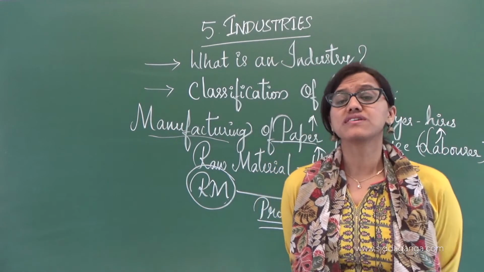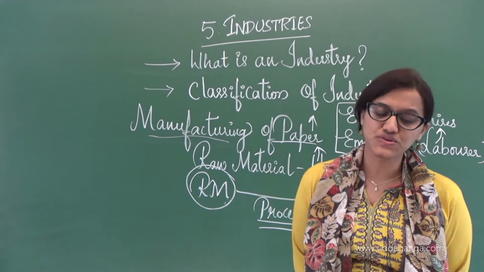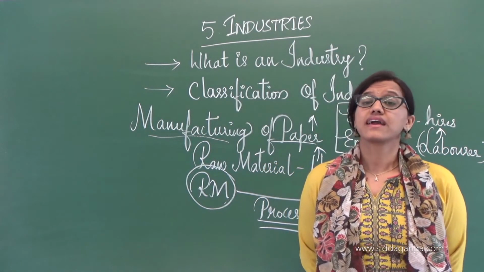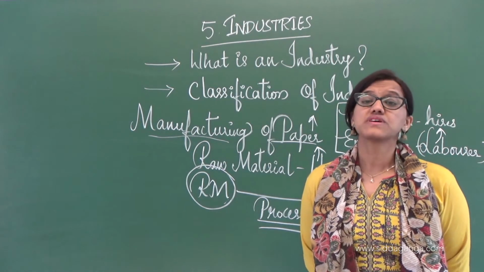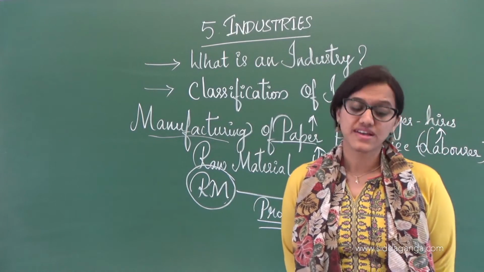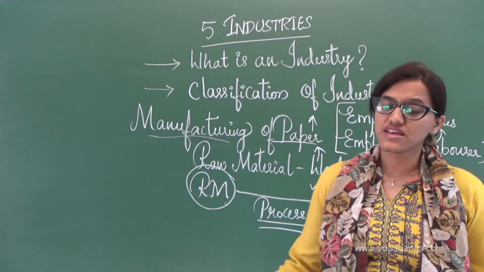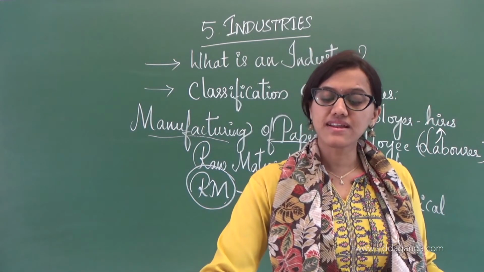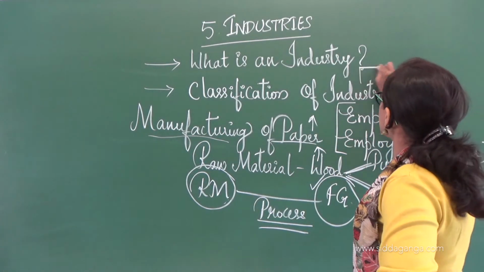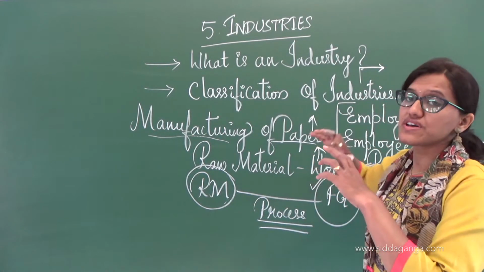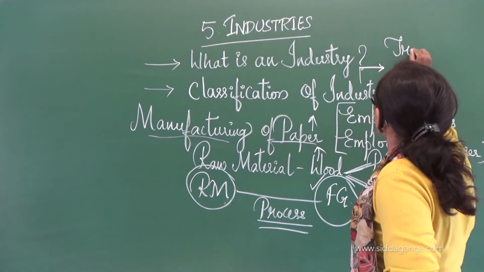So now, what is an industry? What do you mean by an industry? See, industry refers to a place wherein economic activity is concerned. It is concerned with economic activity related to the production of goods, extraction of minerals, or provision of services. When it comes to an industry, there is a triple test. To call any working place an industry, it has to satisfy the triple test.